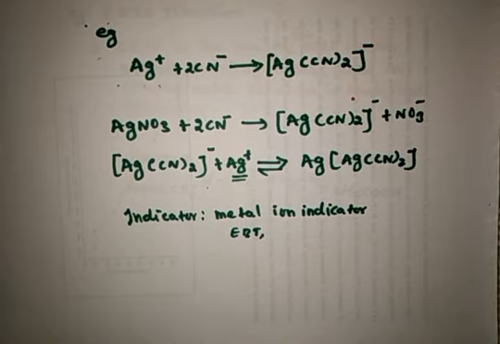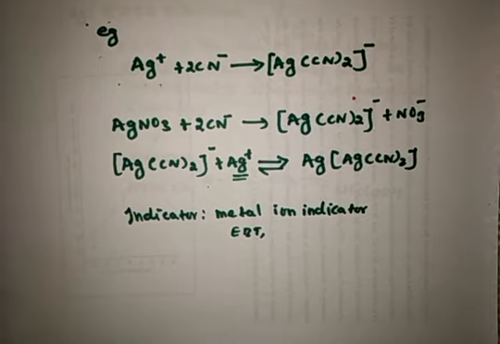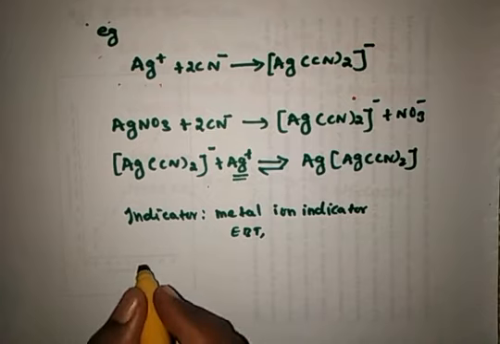Except for the alkali metals, most metal cations can be determined by titration with suitable complexing agents. Here, a suitable complexing agent is ethylene diamine tetraacetic acid, EDTA.